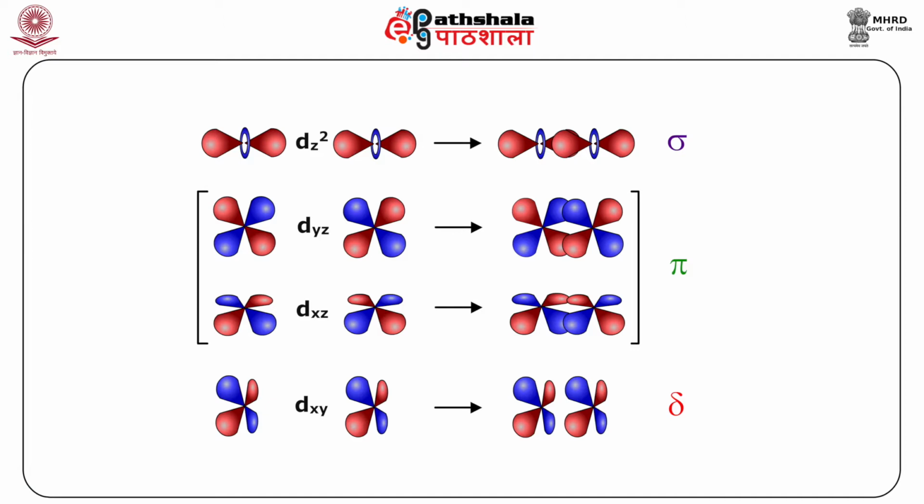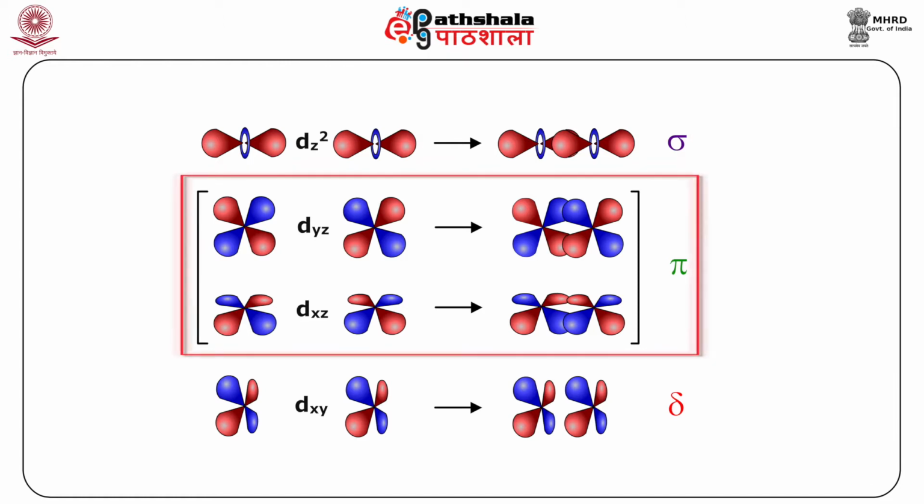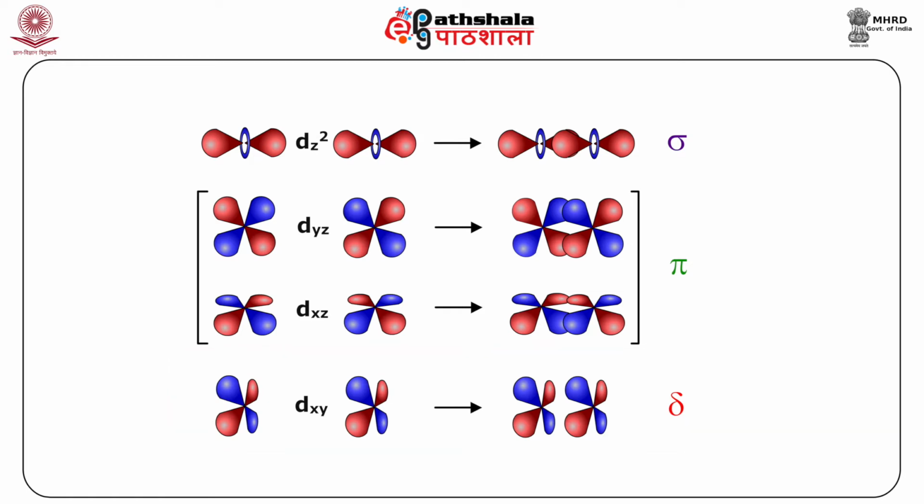Considering the possible overlap between the d orbitals on adjacent metal atoms, one can figure out that a sigma bond between two atoms is a result of the overlap of dz² orbital from each atom. Two pi bonds can be formed by the overlap of the dzx and dyz orbitals. Two delta bonds can arise from the face-to-face overlap of dxy and dx² minus y² orbitals. The dx² minus y² orbital is also utilized for bonding with ligands.